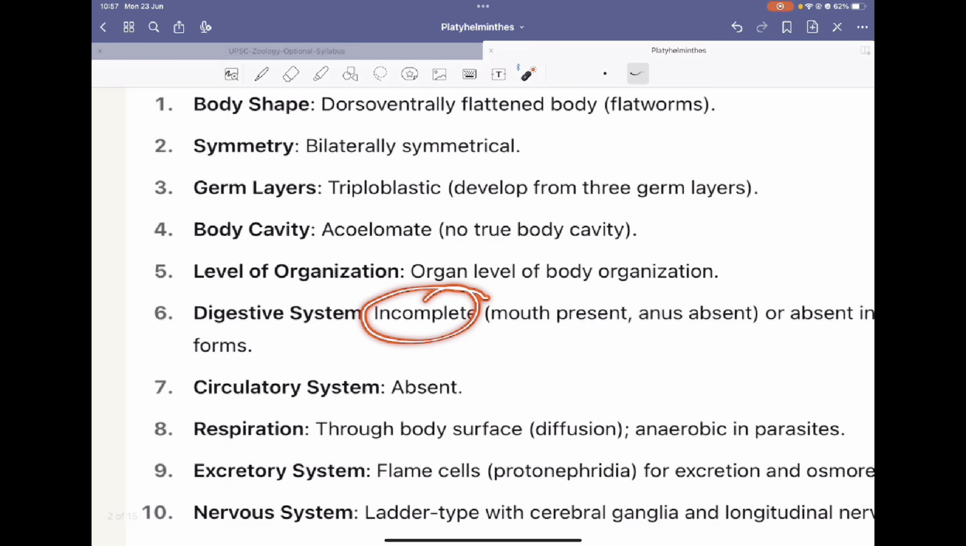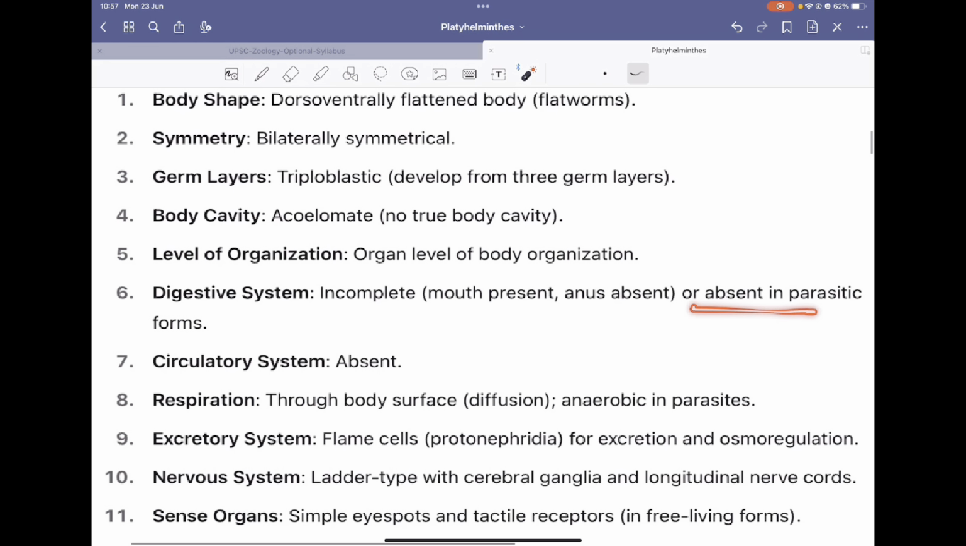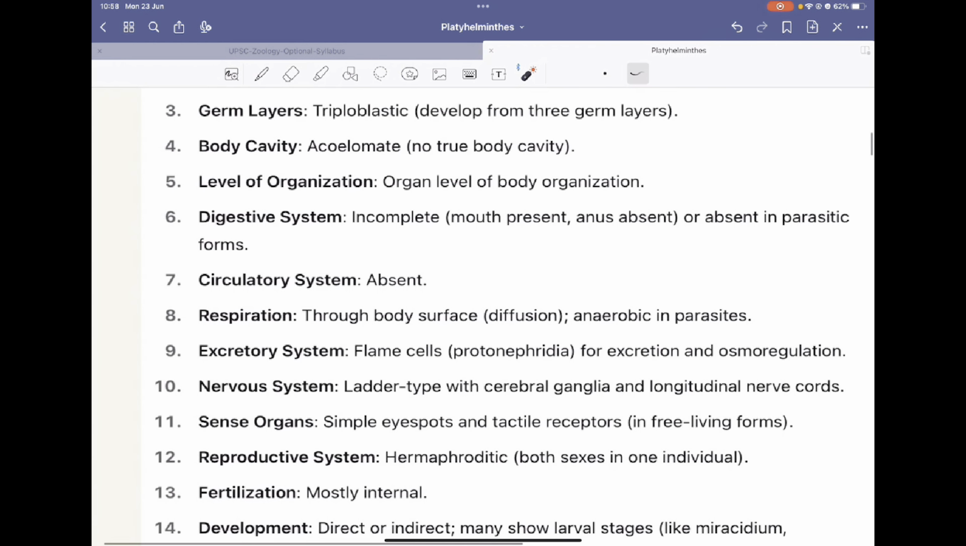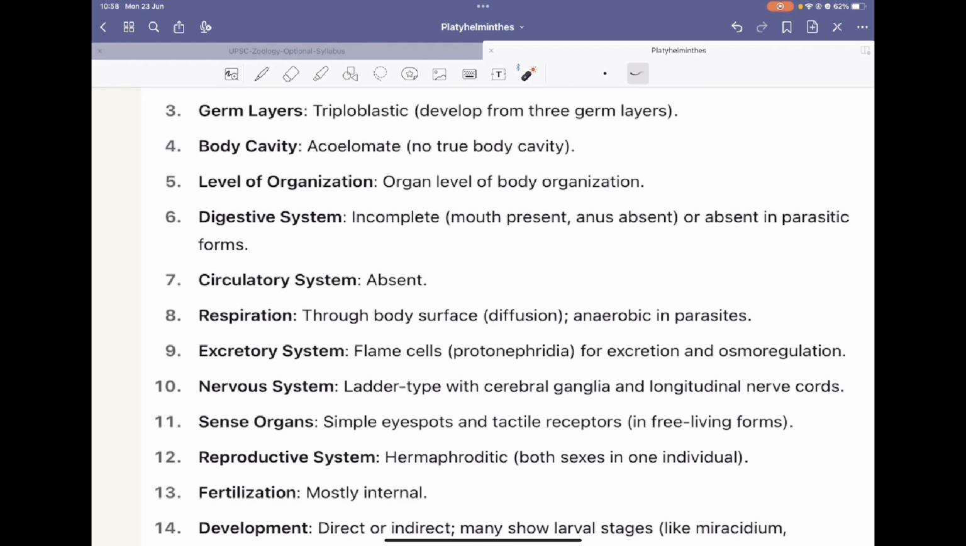The digestive system is incomplete. The mouth is present and the anus is absent, or the digestive system is completely absent in parasitic forms. Then the circulatory system is absent. You can see some rudimentary system of circulation, but there is no prominent heart or prominent vessels. Then respiration is through the body surface, by diffusion. There is exchange of carbon dioxide and oxygen through the body surface. And in parasites, since they live inside the body of the host and oxygen is not available inside the body, they have anaerobic respiration.